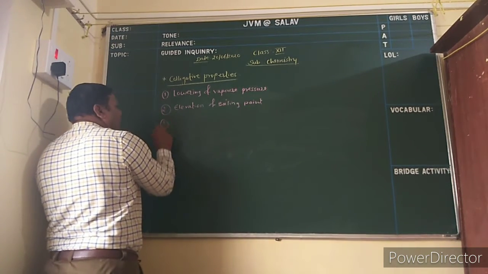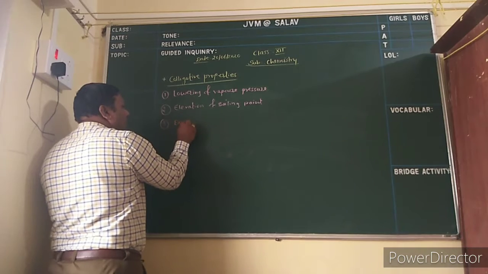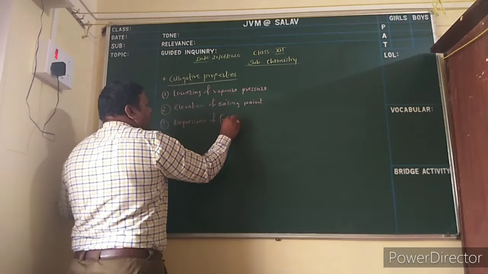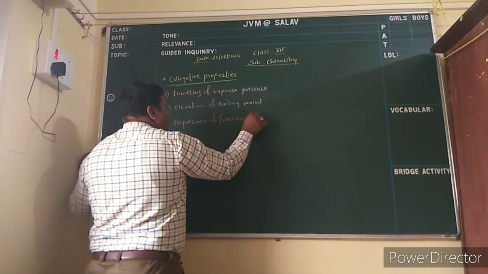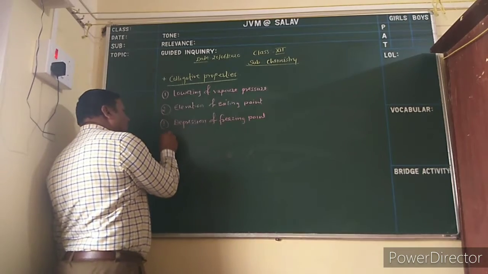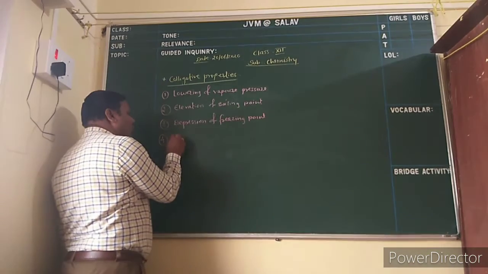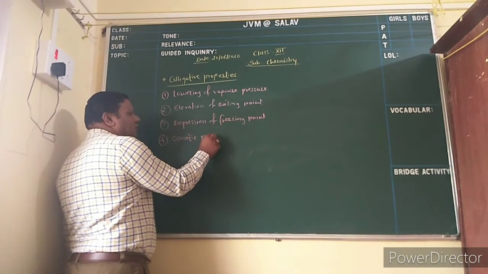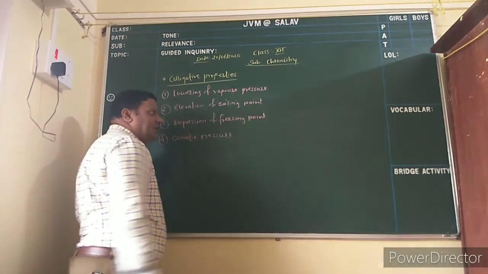Third is depression of freezing point. And fourth is the osmotic pressure. So these are the 4 colligative properties.